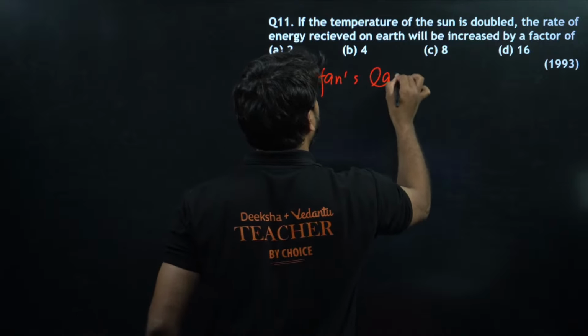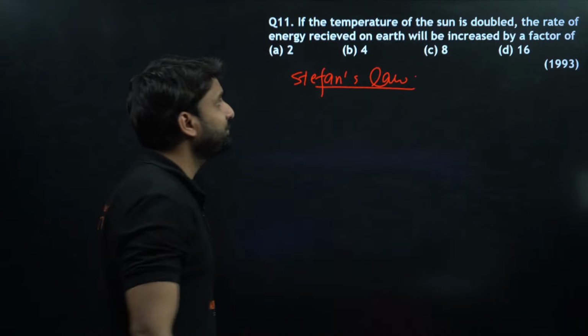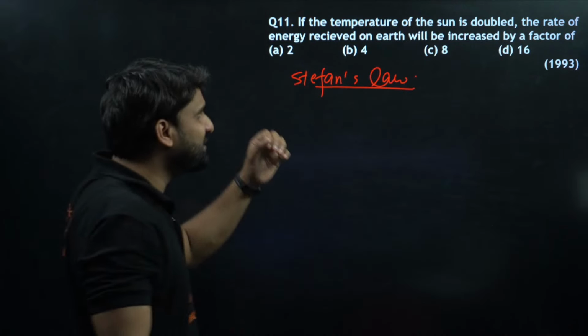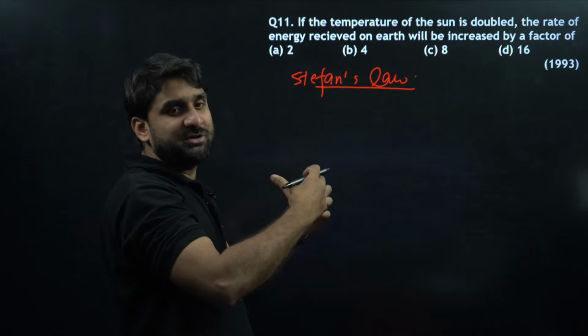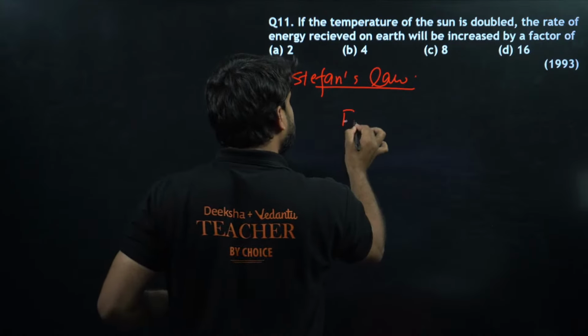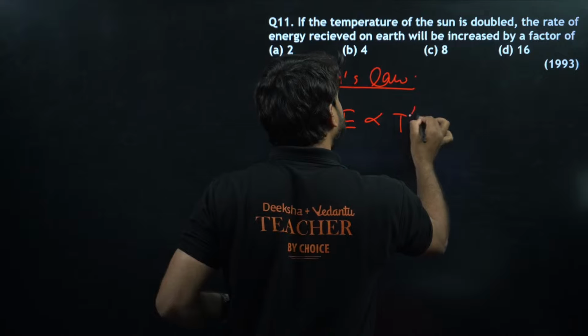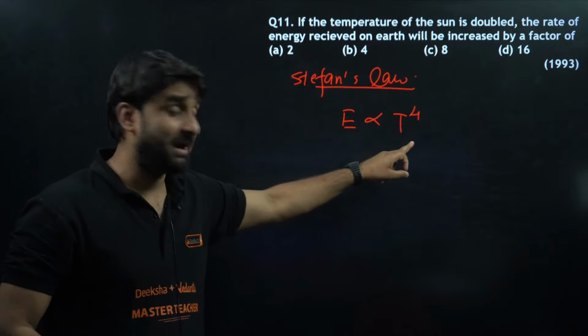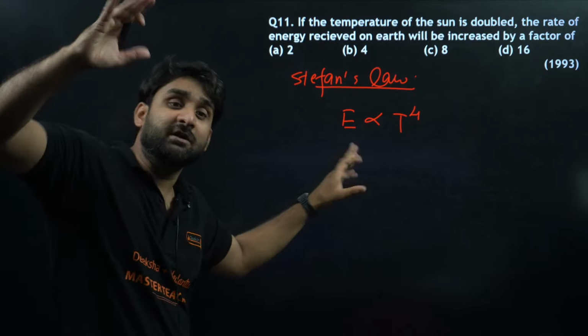According to Stefan's law, my dear champions, the energy received on the earth, due to radiation, is directly proportional to temperature to the power 4. This is the formula. Energy depends on absolute temperature, but the power is 4.